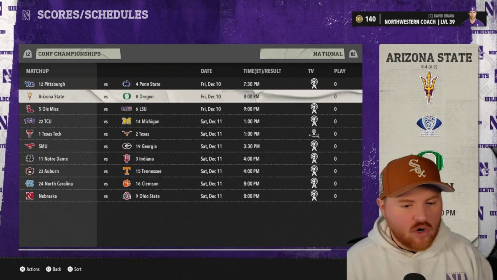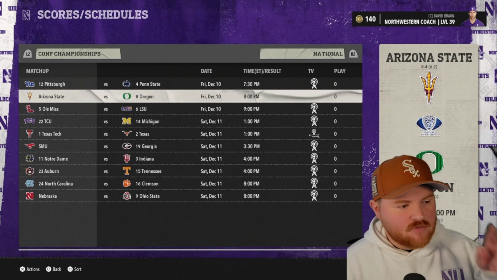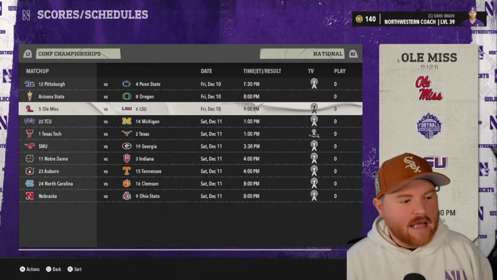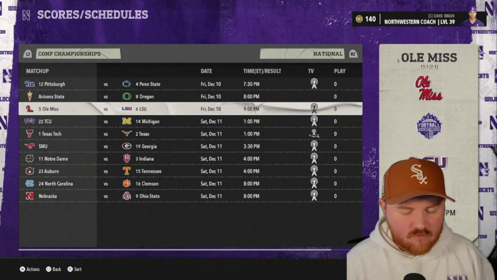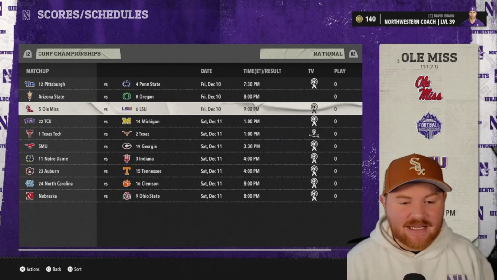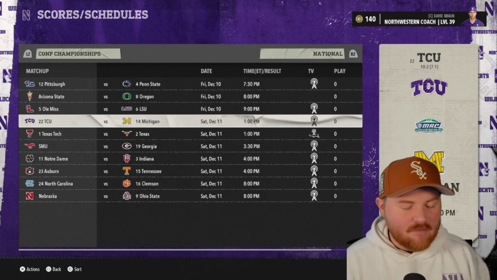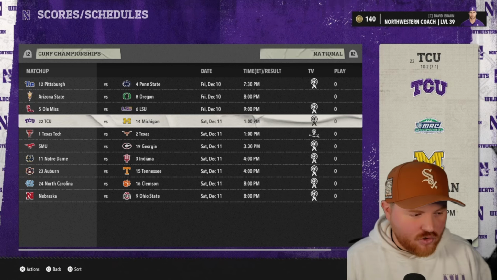Very interesting there. Oregon makes it back to their 3rd straight Pac-12 championship game, so Penn State and Oregon do run their conferences as they're supposed to. LSU makes it back to their 2nd straight Mountain West one. Looks like they have a chance at actually getting in to the college football playoff, so that's a step up. Michigan will have to win the MAC to get in to their 3rd straight.